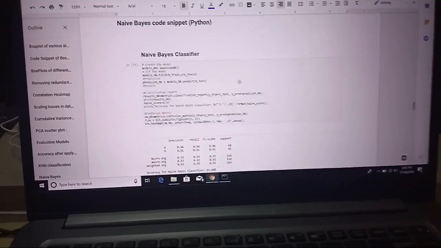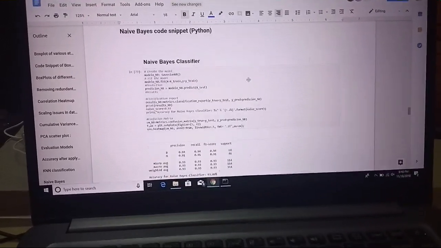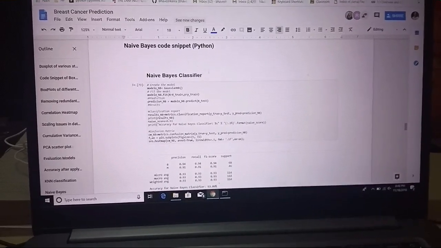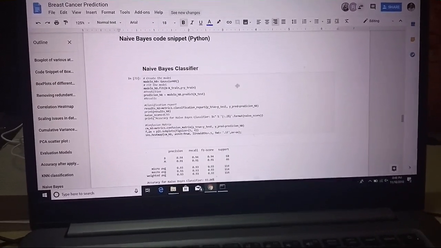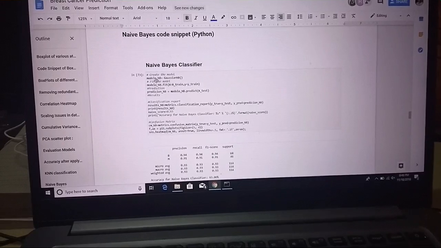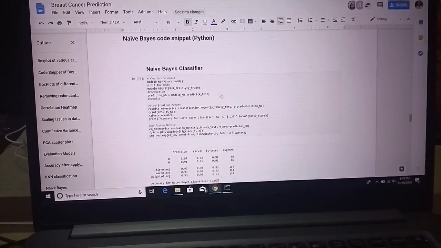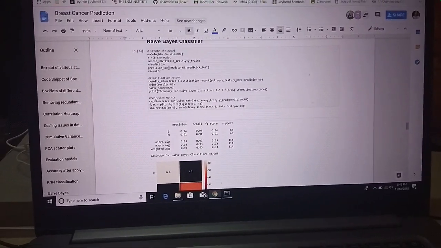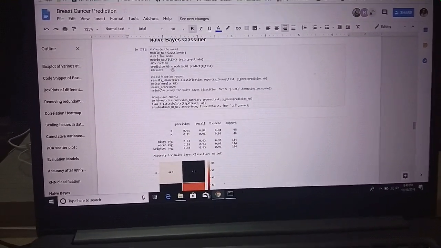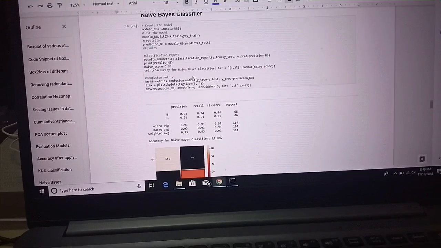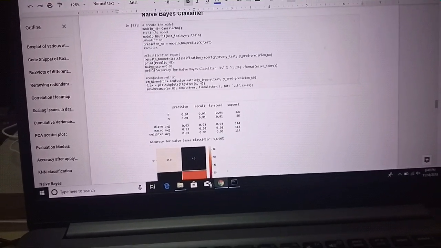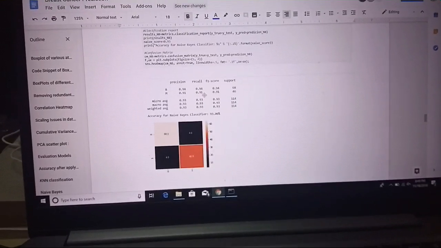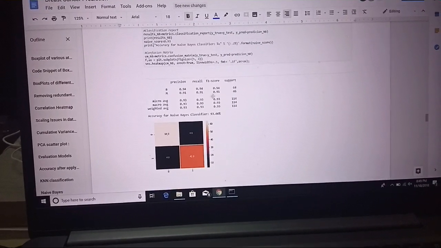So in this model, let me show the Python code. We applied the naive Bayes classifier. In the first line, we create the model by using Gaussian NB. We fit the model with the training data set. Now we predict with our model, and we see the accuracy of our model by making its confusion matrix.